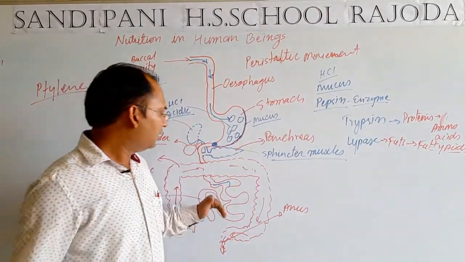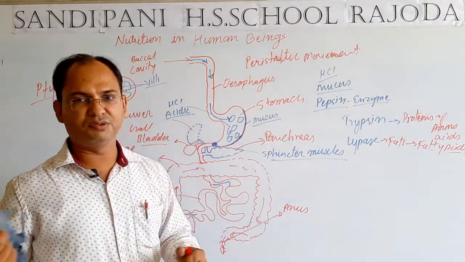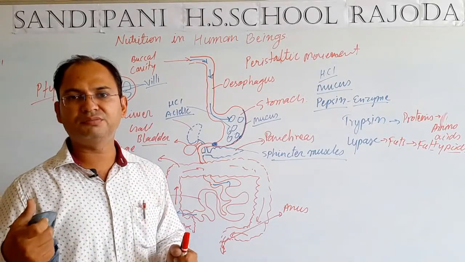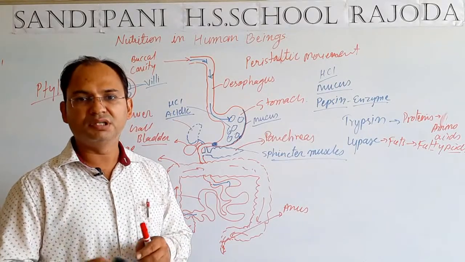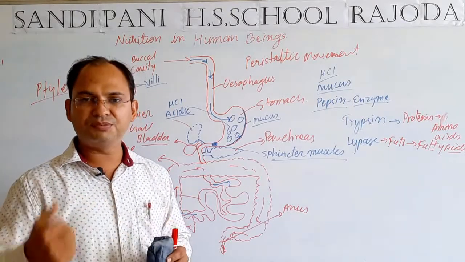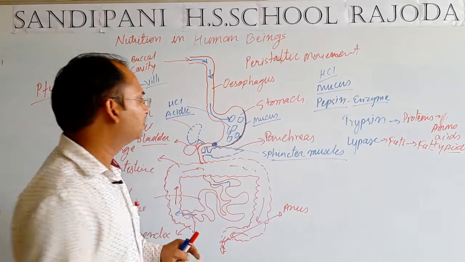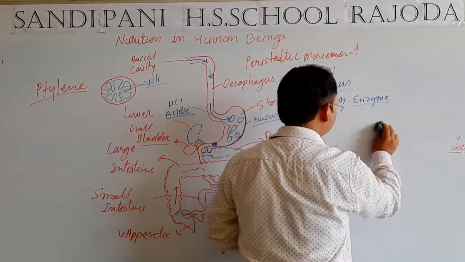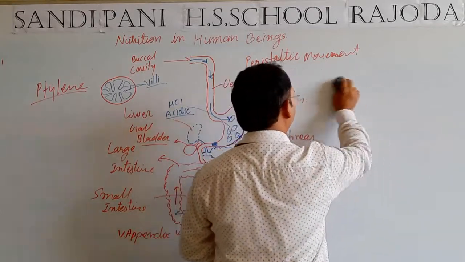Now, we say that food is digested and food is absorbed, but students, food does not get absorbed in the forms in which we intake it. Before absorption, the nutritive substances get converted into another absorptive form that our body can absorb easily. Let's discuss into which substances the food materials get changed before being absorbed in our body.